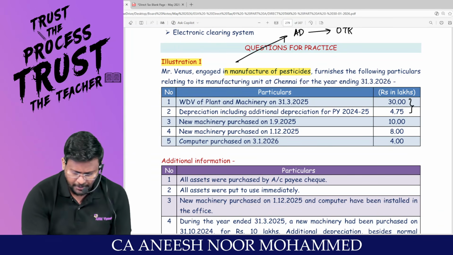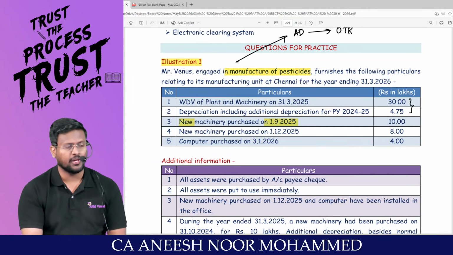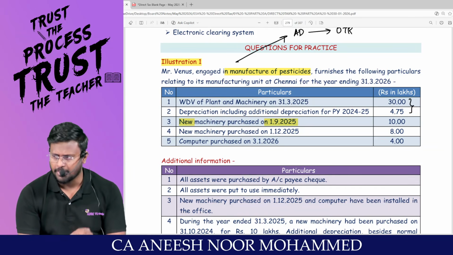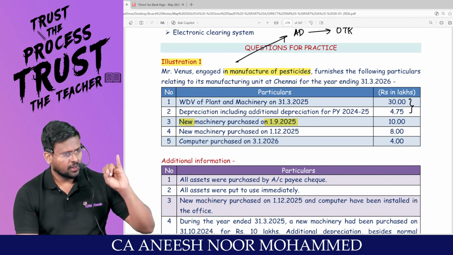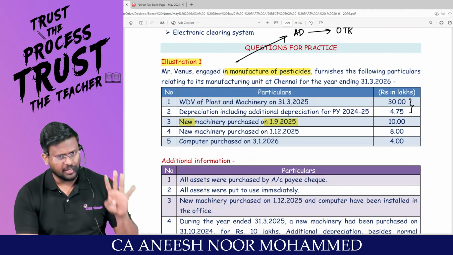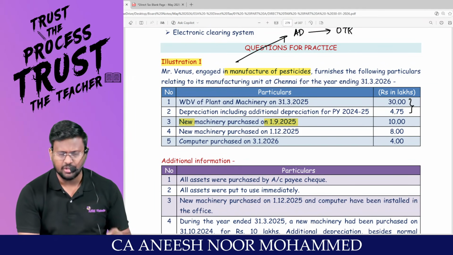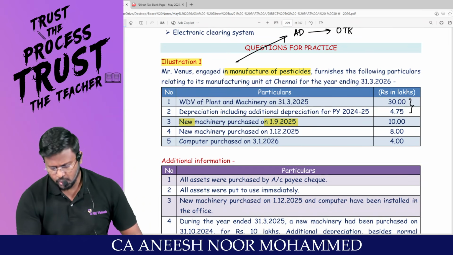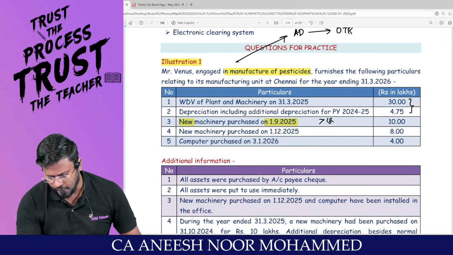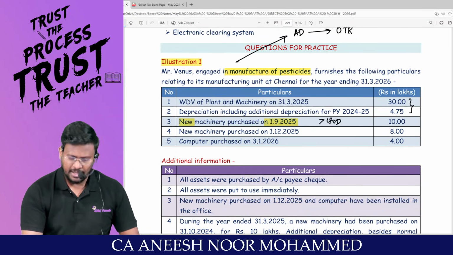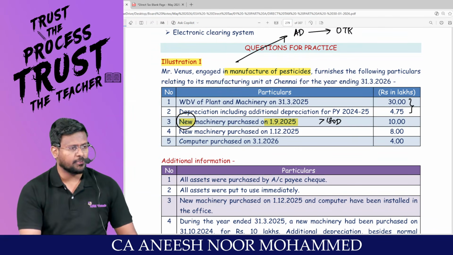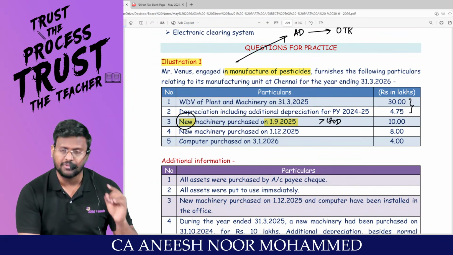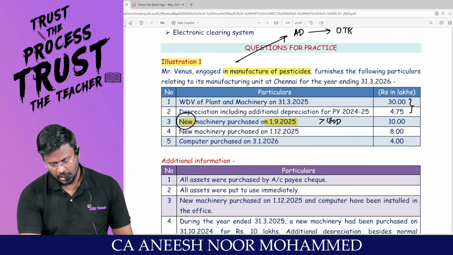New machinery purchased on 1/9/2025. You have to check from 1/9. That means September. So September, October, November, December, January, February, March: that means 7 into 30, 210 days, which is more than 180 days. So this is entitled to the full rate of depreciation. And since this is new plant and machinery, it is also entitled to additional depreciation, provided the assessee is traveling through the optional tax regime.